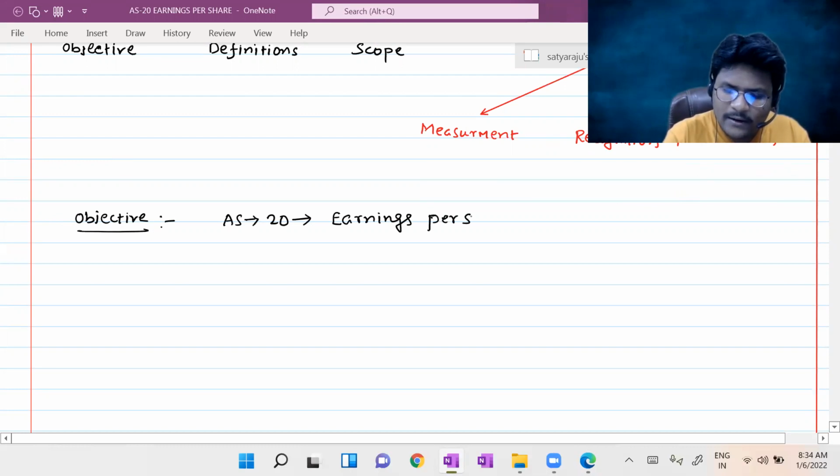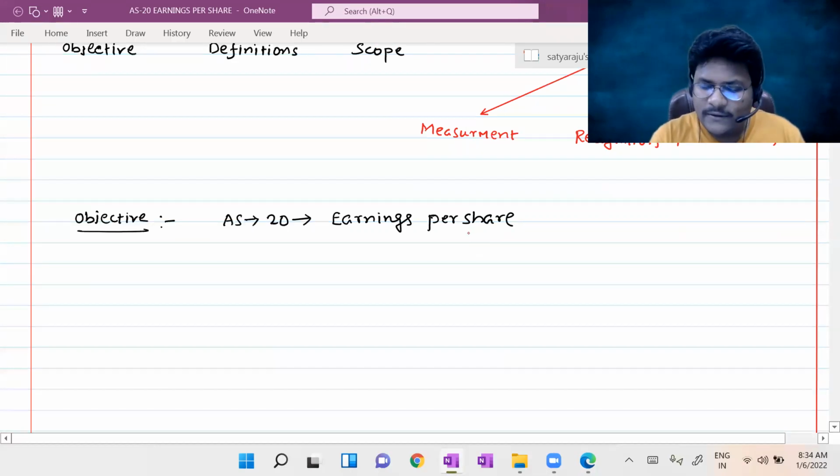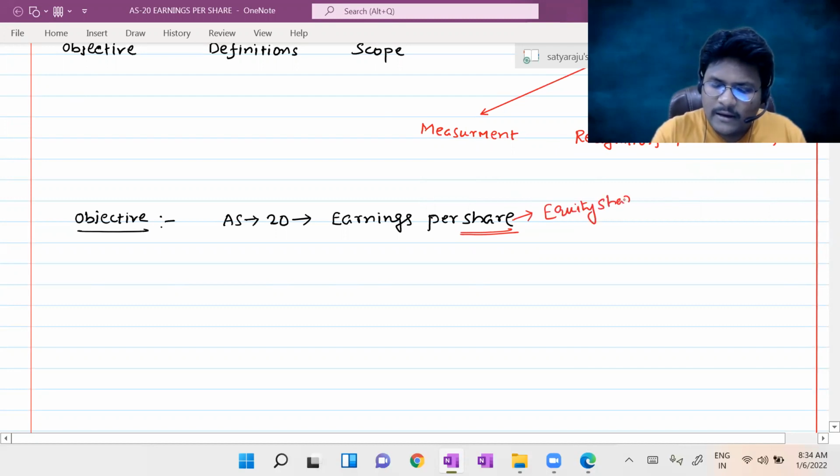First and foremost, I'm clarifying that per share means per equity share.